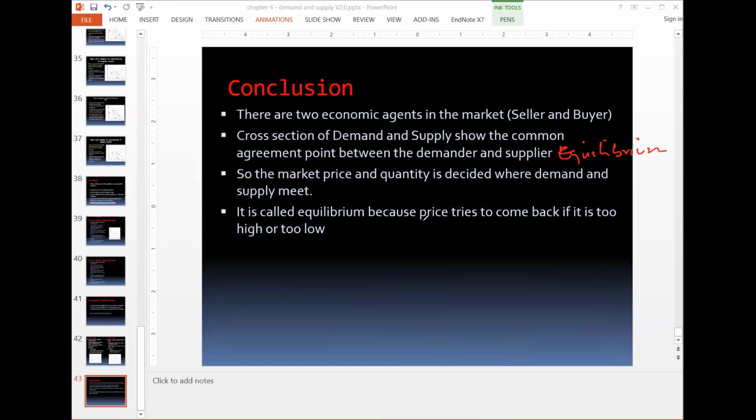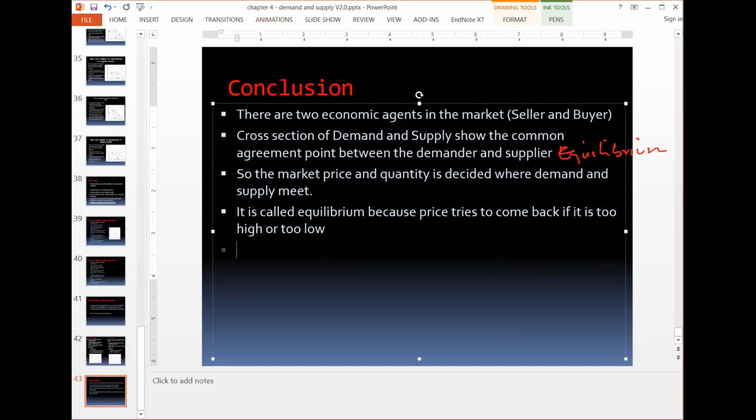It is called equilibrium price because it tries to come back if it is too high or too low. Whenever prices are above, it tries to come down. Whenever prices are low, it tries to go up.